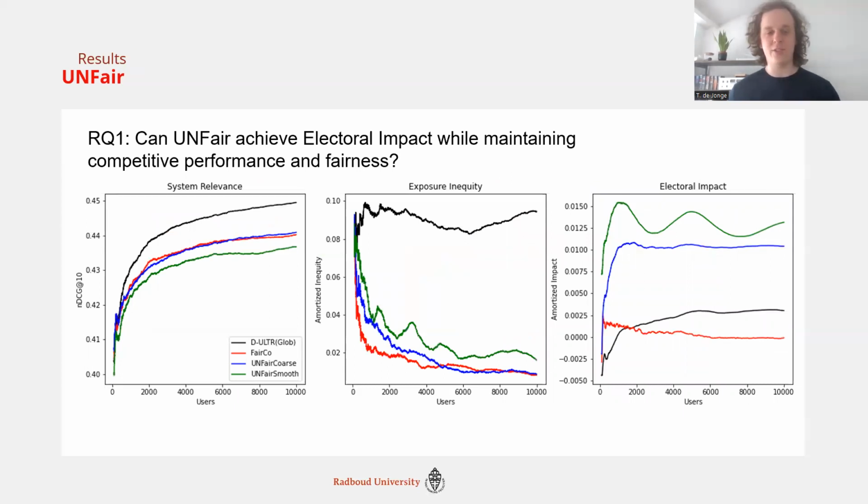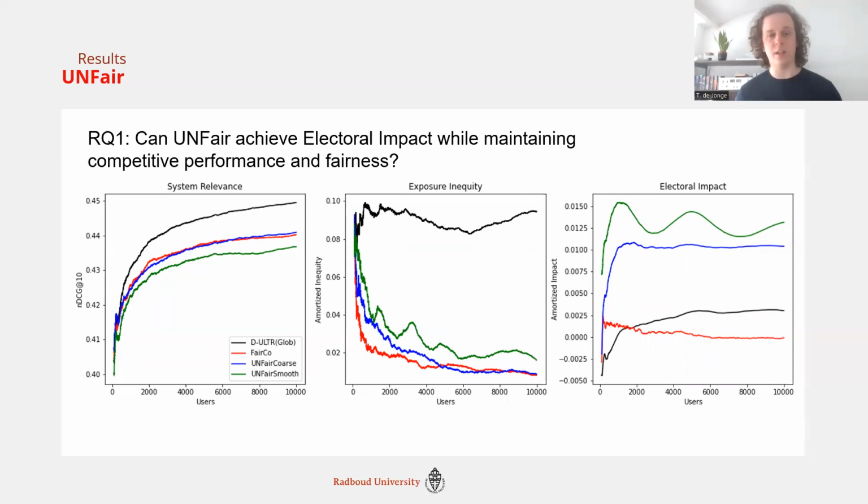To look at clean graphs, we all love some good graphs. We cannot look at all research questions, so I picked out two here. First, can unfair achieve electoral impact? So can it manipulate an election while maintaining competitive performance and fairness? Performance here is given as relevance, that is, do I like the document that I see in front of me? Fairness is inequity, as mentioned before.